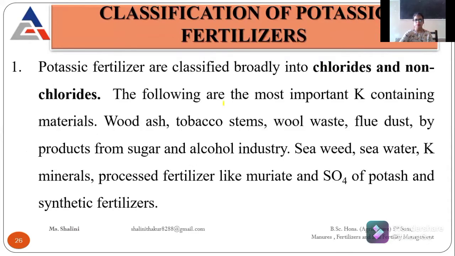Then, the classification of potassic fertilizers: they are divided into chlorides and non-chlorides. Some important materials which contain potash are wood ash, tobacco stem, wool waste, flue dust, seaweed, and seawater. There are also some processed fertilizers like muriate of potash and sulfate of potash, and synthetic fertilizers.